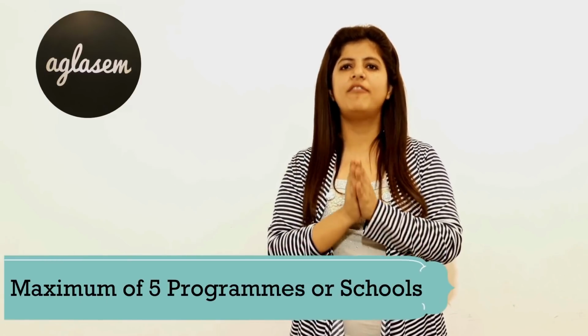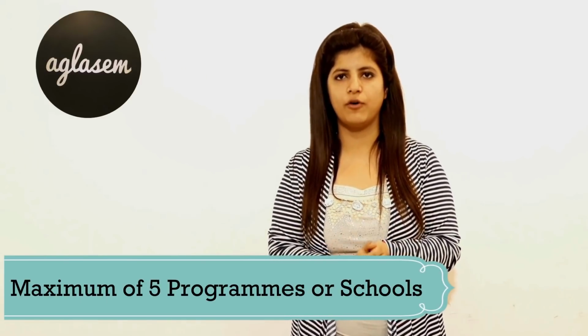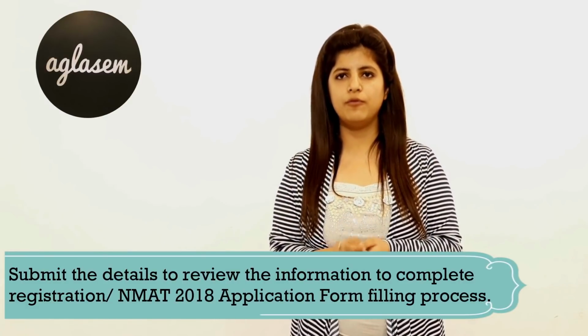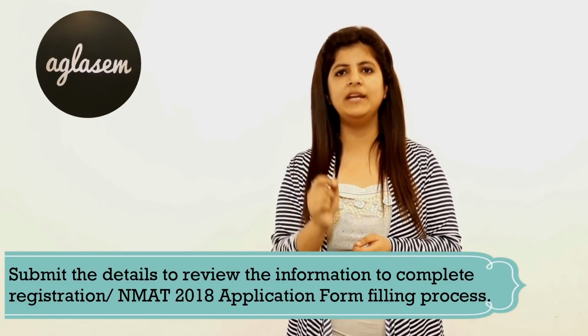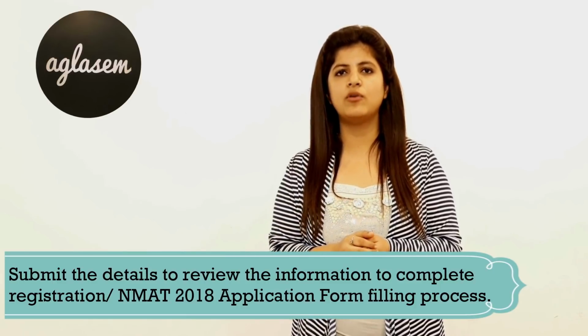Step 5. School preference. After filling the necessary information, select the school you want to send your scores. Select the school where you want to send your NMAT 2018 score under the heading School Preference. You can select a maximum of 5 programs or schools in the registration form. If you want to select more than 5 school preferences, you have to pay Rs 200 for each additional program or school.